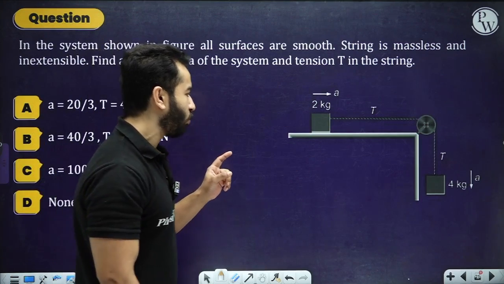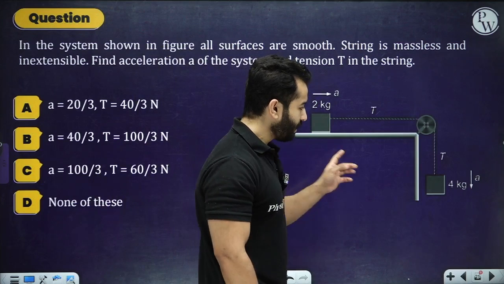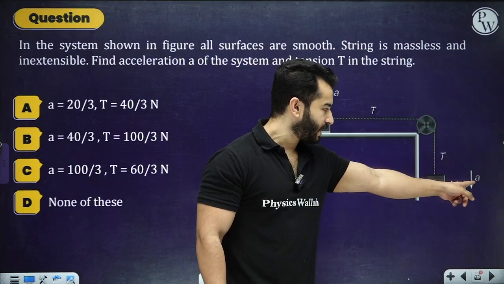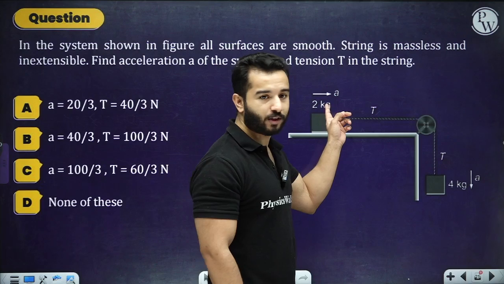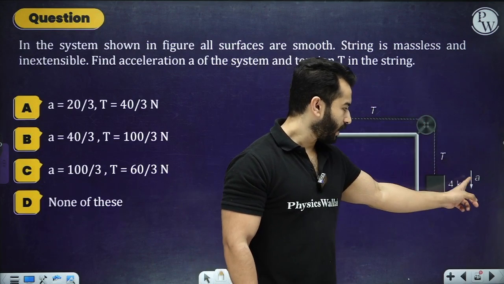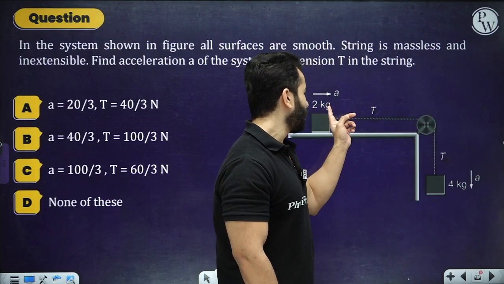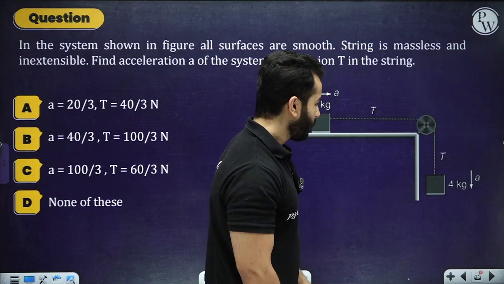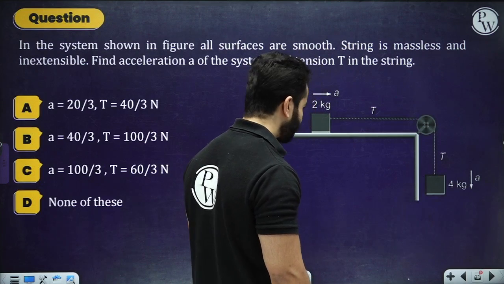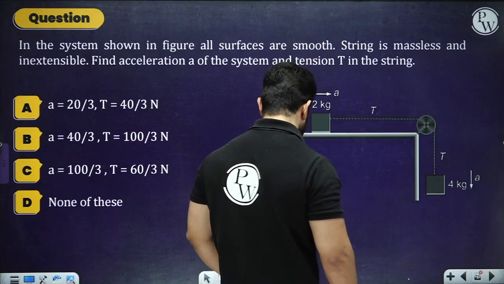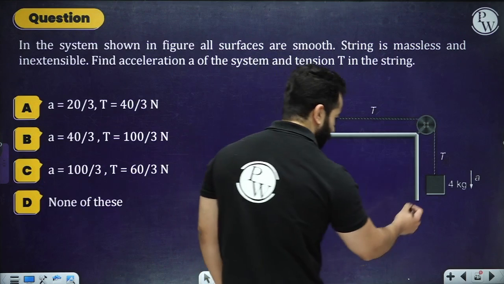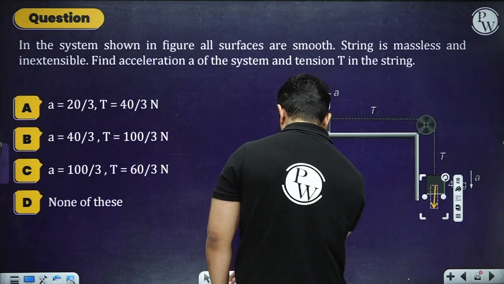What does constrained motion basically mean? It means that if this block is connected with this block and this block is moving with an acceleration a, this block will also move with an acceleration a. If this block has some velocity v, this block also will have the same velocity v, right? Now after this, let's quickly write down the forces. We have 40 Newton over here.